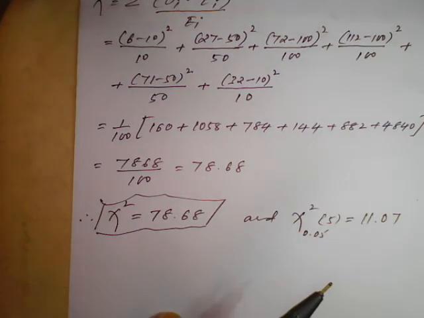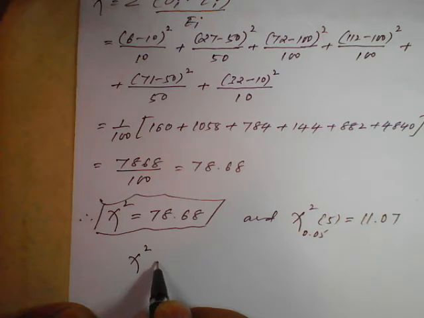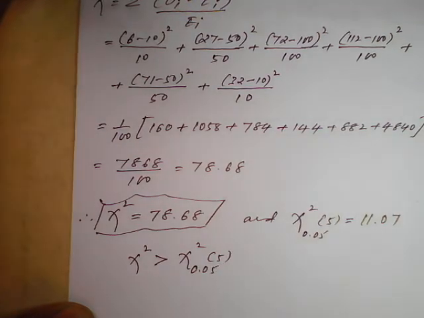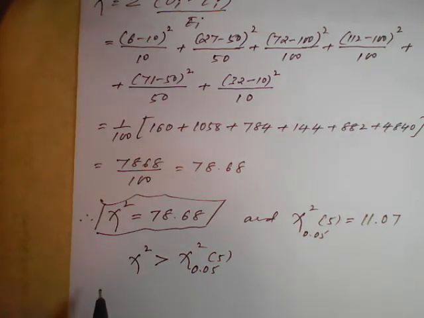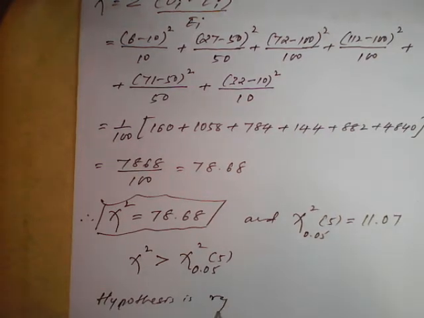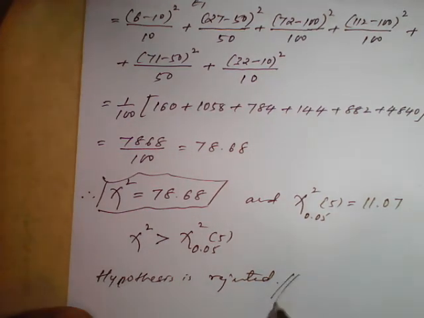Therefore chi-square is greater than chi-square of 0.05 for degree of freedom 5, so the hypothesis is rejected. In this way we need to solve problems based on the chi-square test.